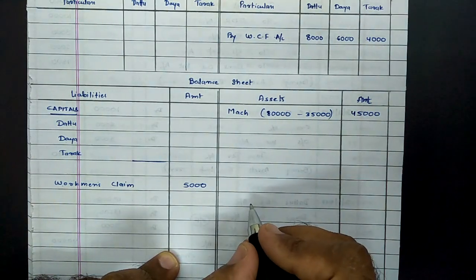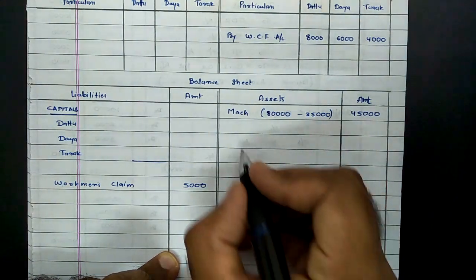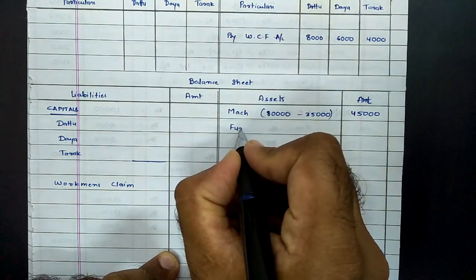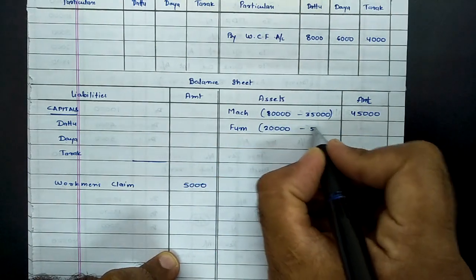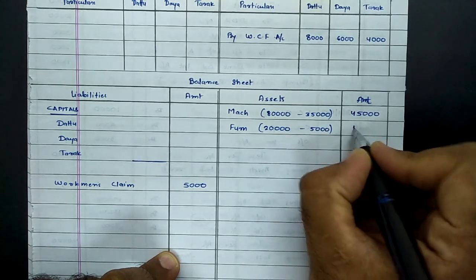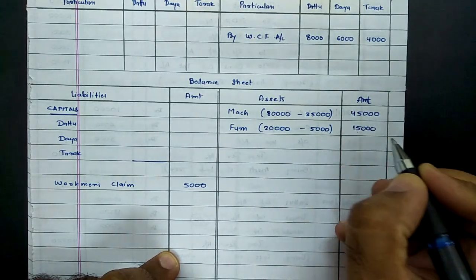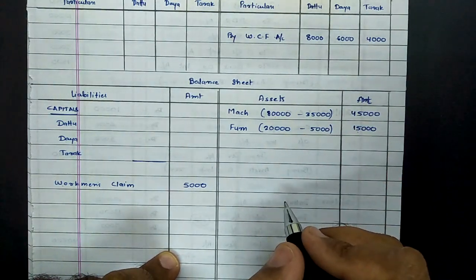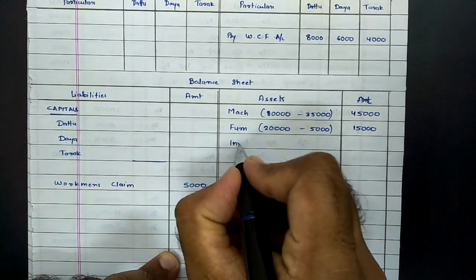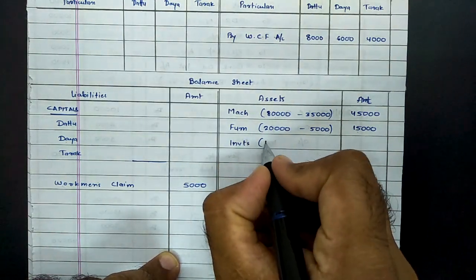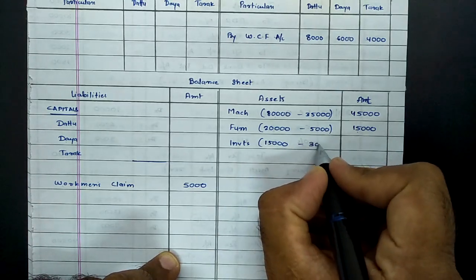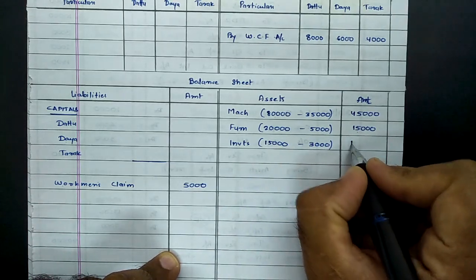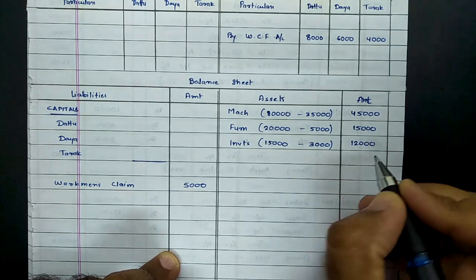Same way furniture, it is found on debit side as 5,000, whereas previous value of furniture as per balance sheet was 20,000. So now from 20,000 it is reducing by 5,000. So new value of furniture would be 15,000. Then investments, previous value of investments were 15,000, and now we can see on debit side of revaluation it was rupees 3,000. That means decrease in value of asset. So now value of investments will become 12,000.